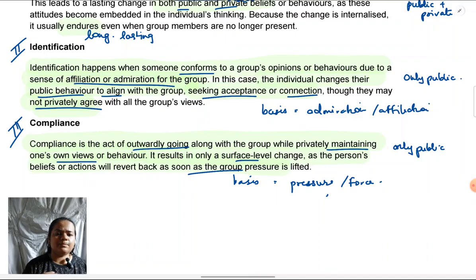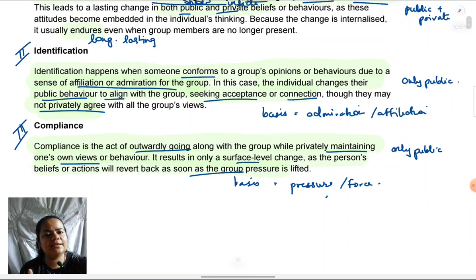Say one or two more people come in who are non-vegetarian and have the courage to say no, and they don't agree with the vegan diet. This person was originally not agreeing with the vegan diet, so with the help of those one or two people who are not following the same diet, they will also assert themselves and stop having vegan food. So the moment pressure is lifted in any way, say the group moves away or they move to a new group, immediately they will revert to original behavior.